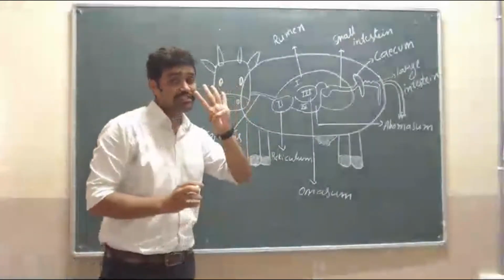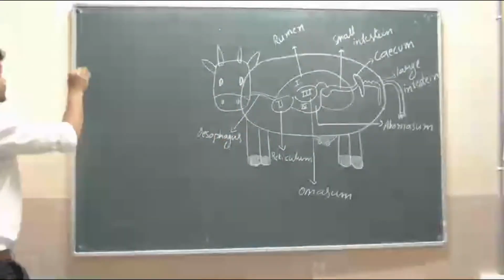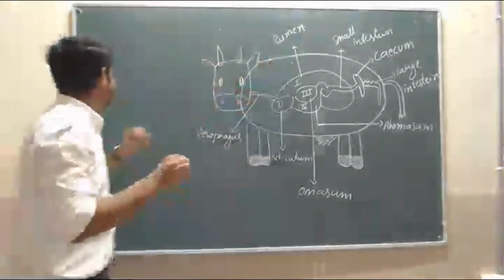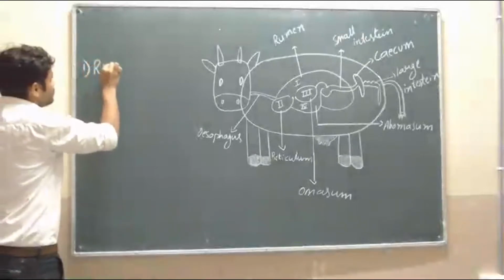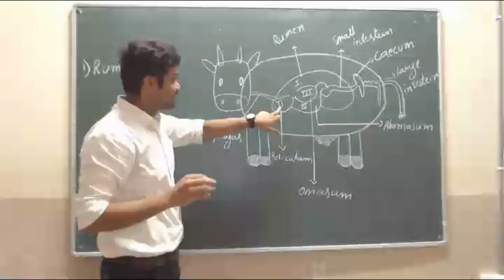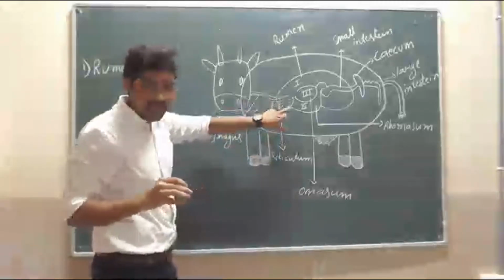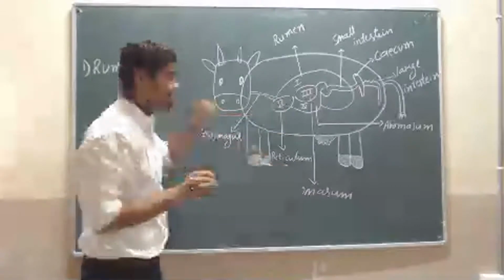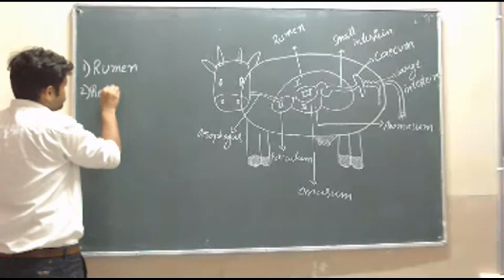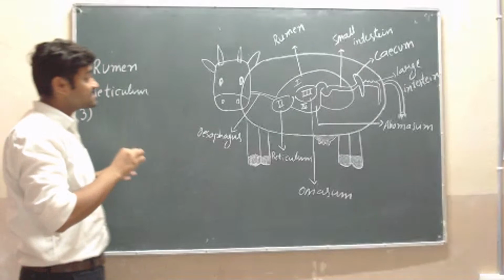Then it has 4 chambers of stomach. The first chamber is called the rumen. The second is the reticulum. And the third chamber, which is the third chamber?